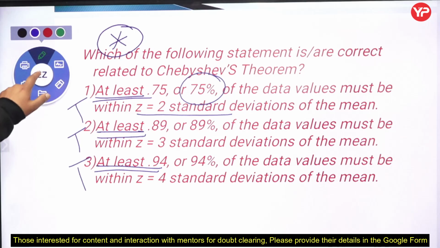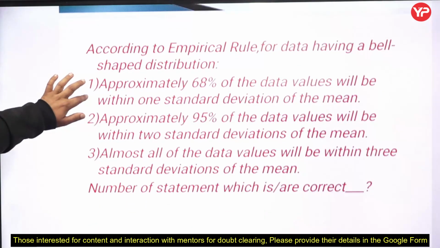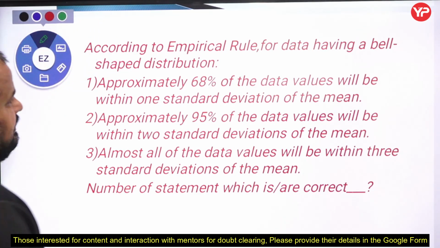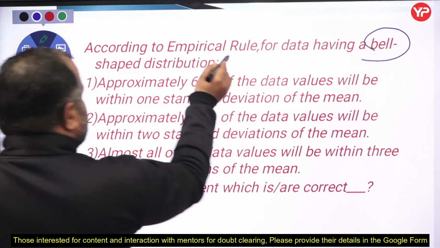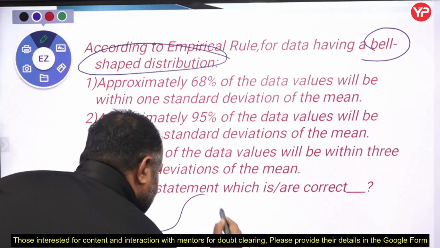That's why we have the next rule, the empirical rule, which is based on the data set having a bell-shaped curve.